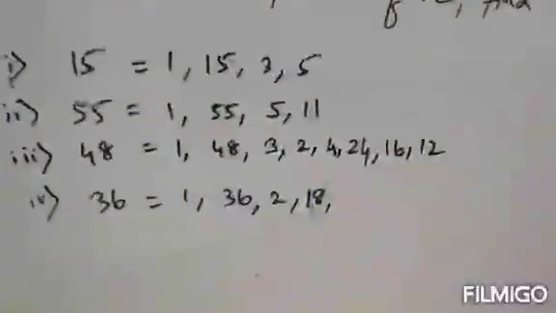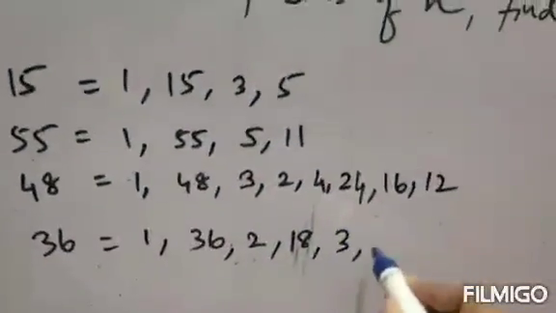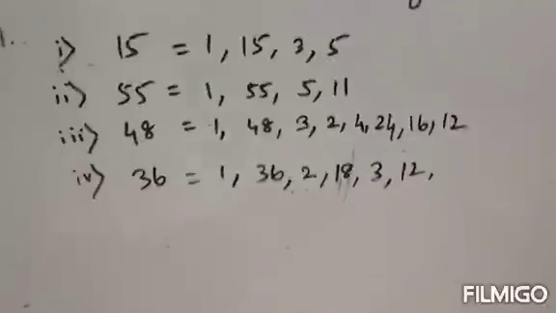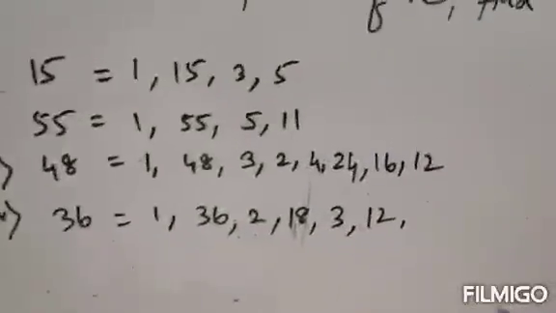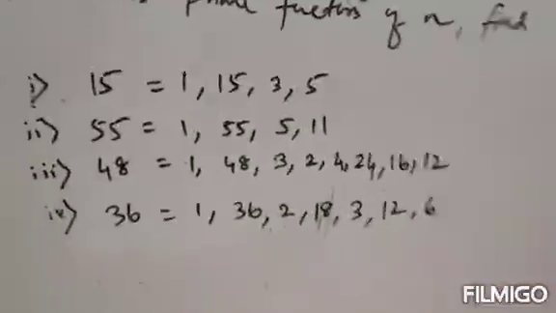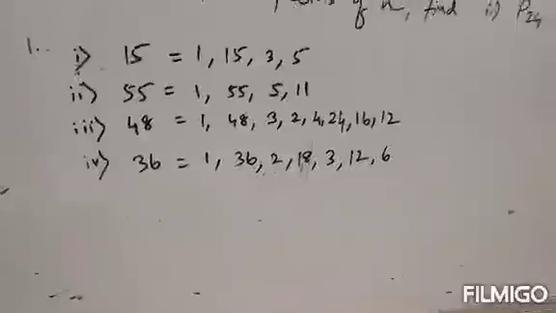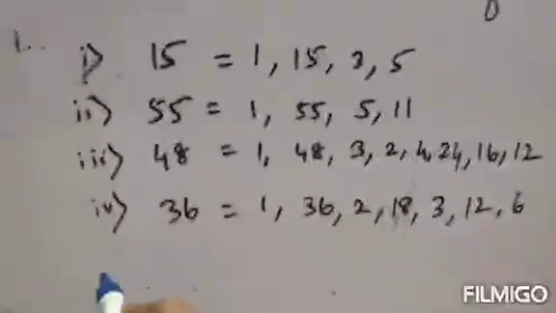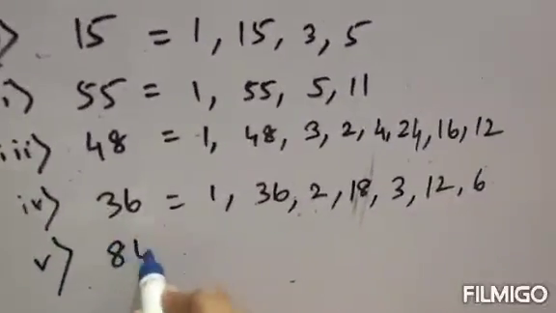Next, 3 12s are 36, so 3 is a factor and 12 is a factor. Clear? Next, 6 6s are 36, so 6 will also be a factor. Clear? Next, number 5, 84.